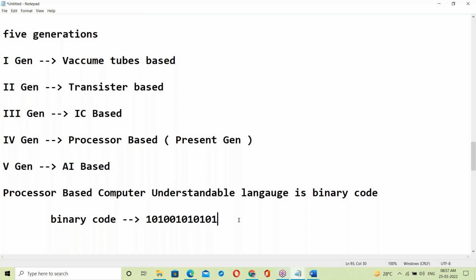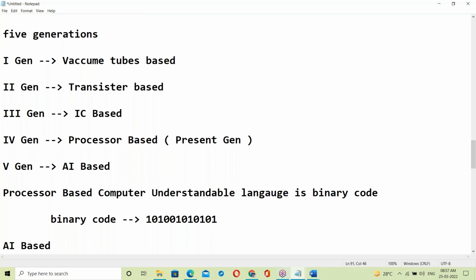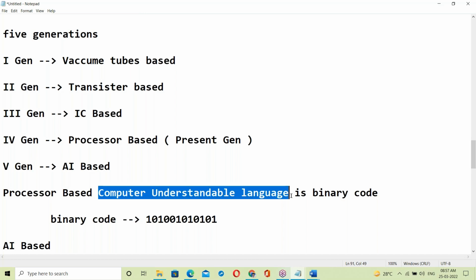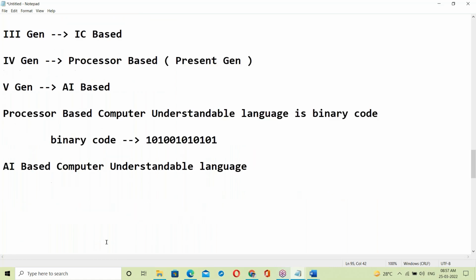What is AI based computer understandable language? In the next generation, AI based computers will understand a high level language, which means English.